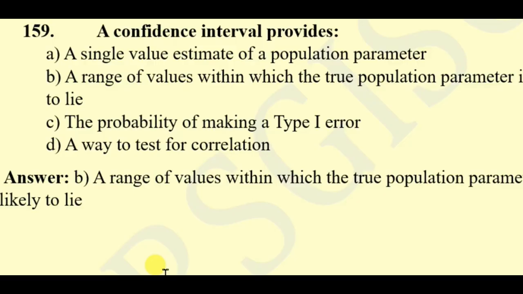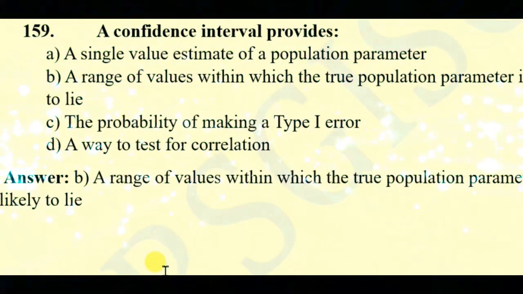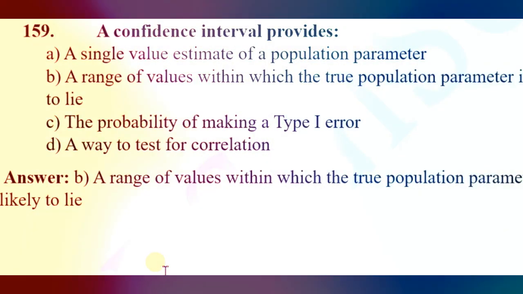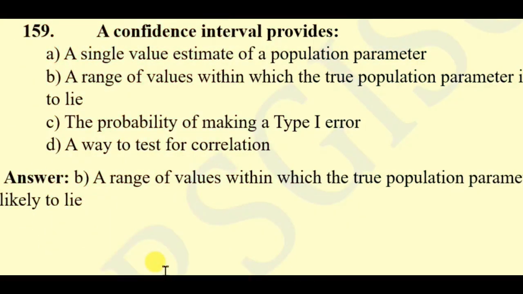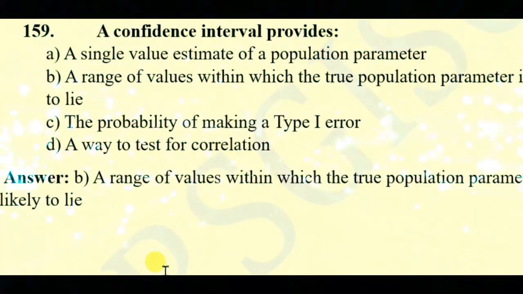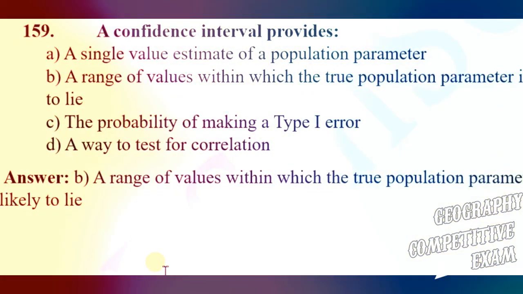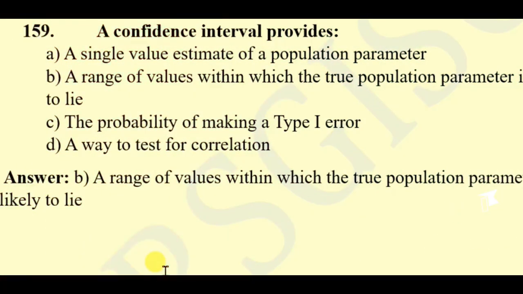A confidence interval provides a single value estimate of a population parameter, a range of values within which the true population parameter is likely to lie, the probability of making a type 1 error, a way to test for correlation. Here the right answer will be a range of values within which the true population parameter is likely to lie.